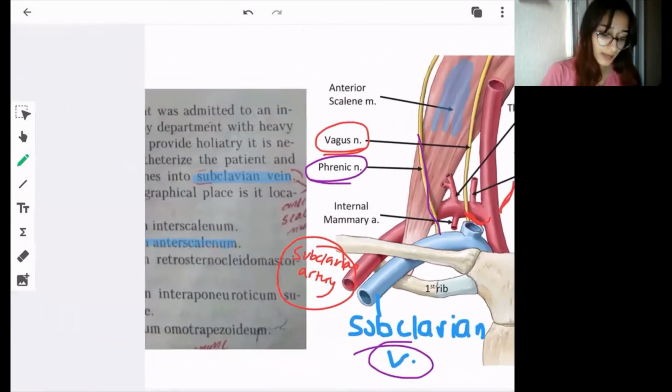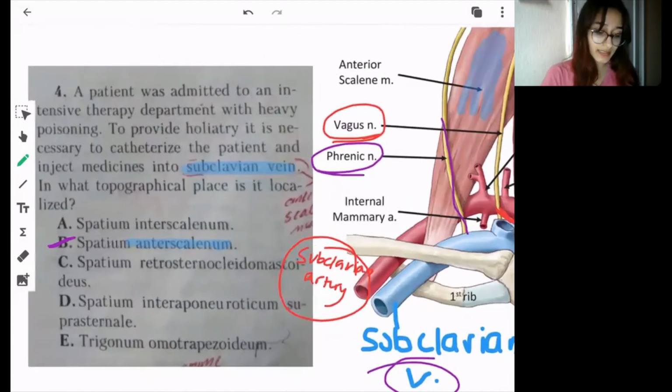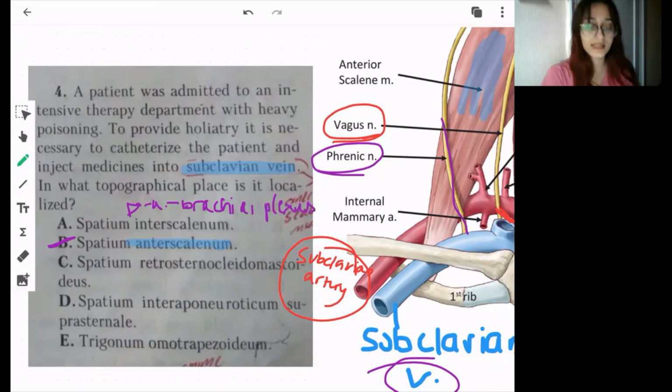Now you know that the subclavian artery is present in the spatium interscalenum. And what is present in the interscalene space? The subclavian artery, and actually the brachial plexus is also present. The branches of the brachial plexus are also present in the interscalene space, but mainly the subclavian artery.